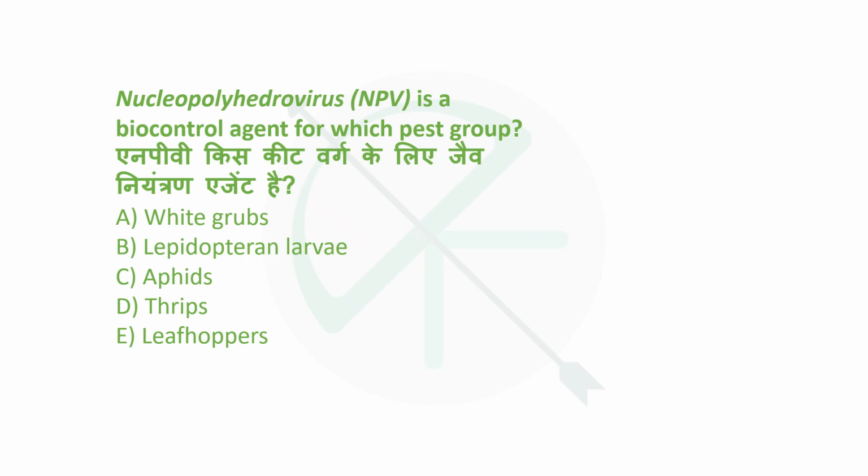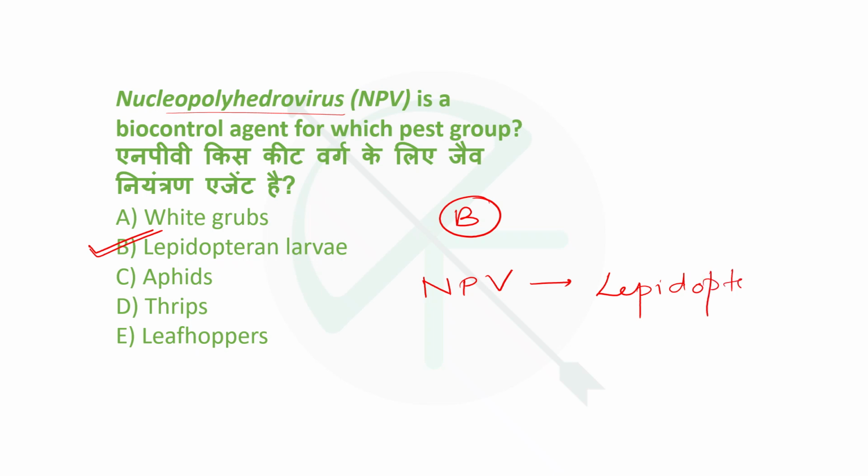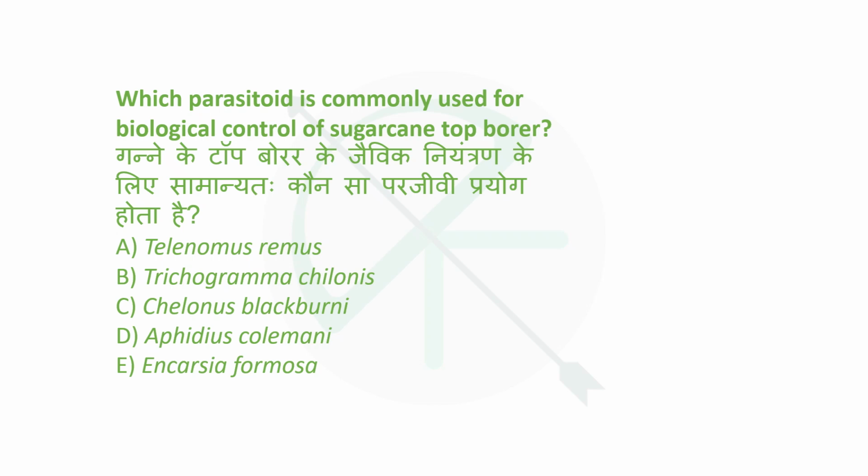Next is, nuclear polyhedrovirus (NPV) is a biocontrol agent for which pest group? So it is the biocontrol agent best known for Lepidopteran larvae. NPV, remember, NPV is related to Lepidopteran larvae. Next is, which parasitoid is commonly used for biological control of sugarcane top borer?